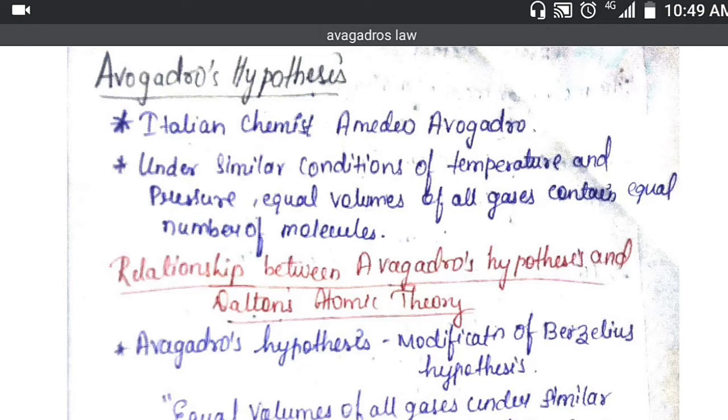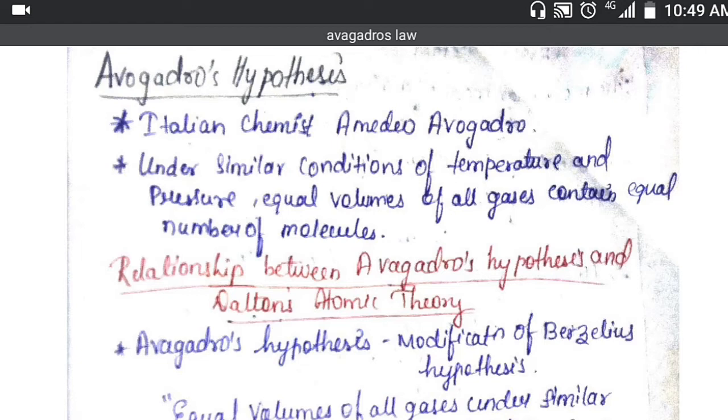So Avogadro's hypothesis is all about the temperature, pressure and the volume of gases, which is equal to the number of molecules. Avogadro's hypothesis was established by the chemist Amedeo Avogadro, and he said that under similar conditions of temperature and pressure, equal volumes of all gases contain an equal number of molecules.